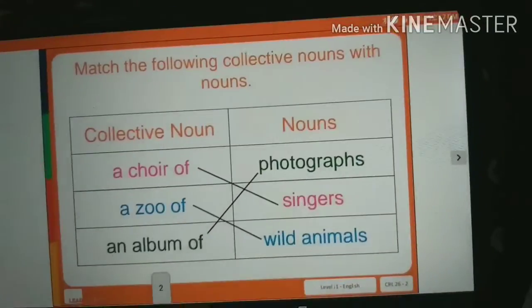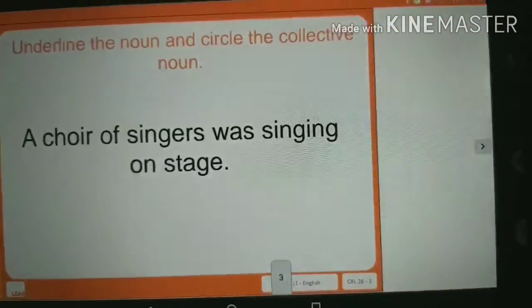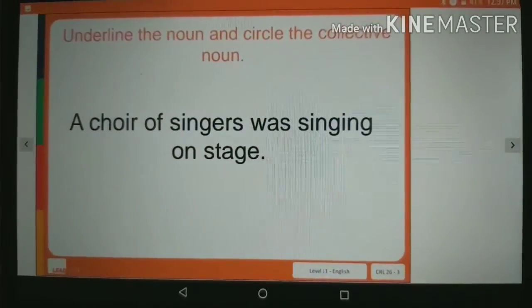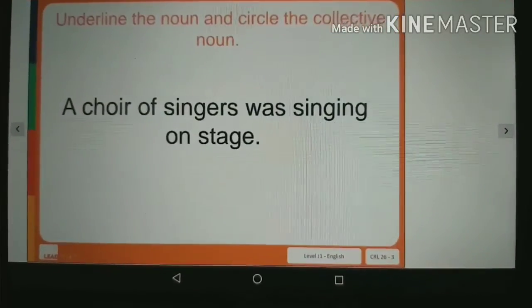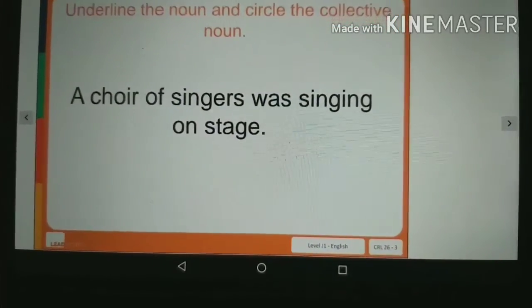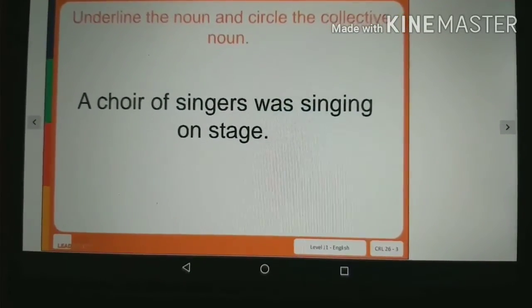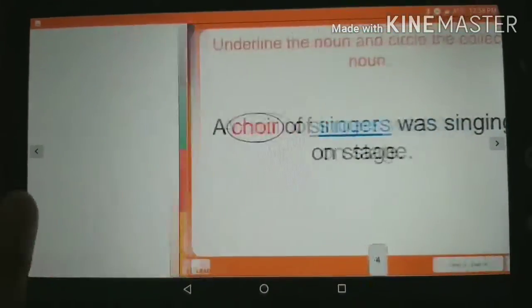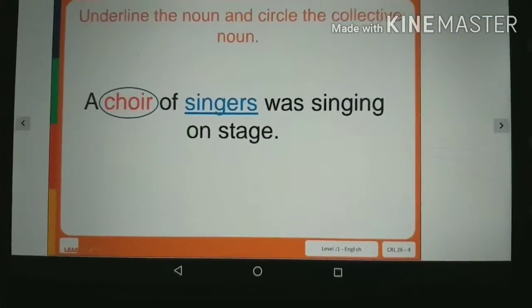So now let us try one more activity. Here a sentence is given to you. Try to underline the noun and circle the collective noun. You can read the sentence. A choir of singers was singing on stage. Now circle the collective noun and underline the noun. Can you tell me what the noun is? Yes, the correct answer is, a choir is known as the collective noun and singers is the noun here.